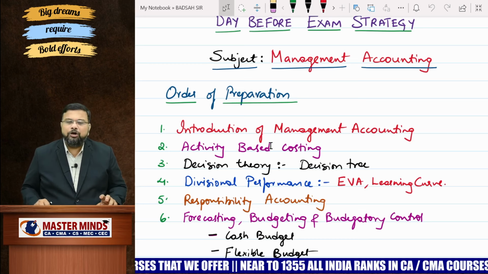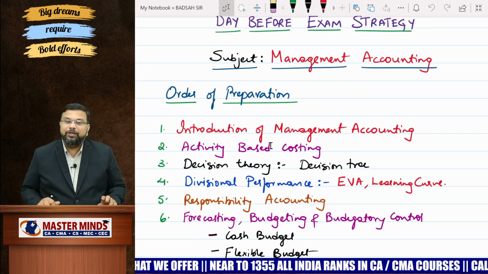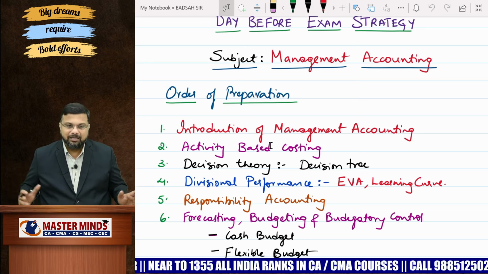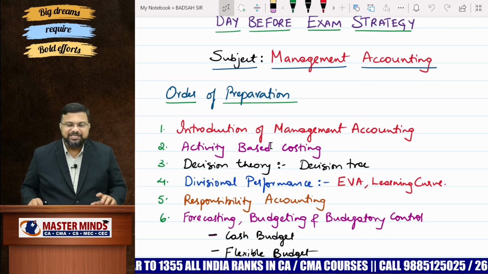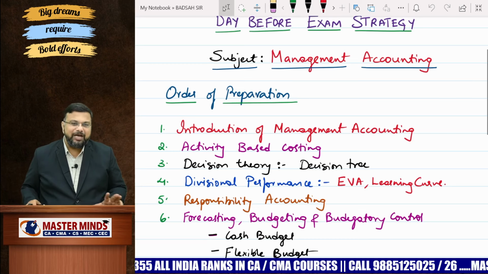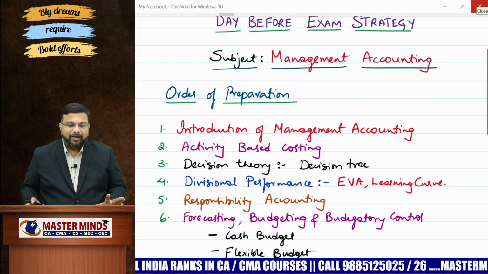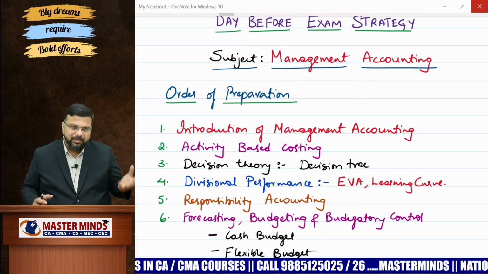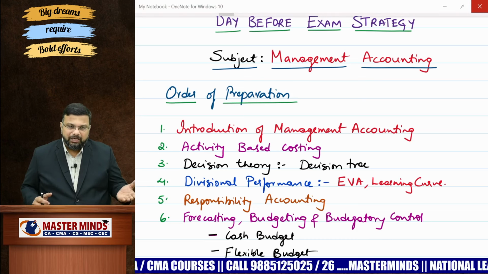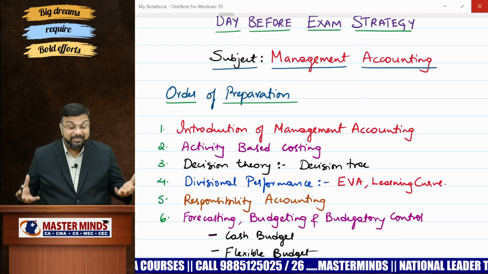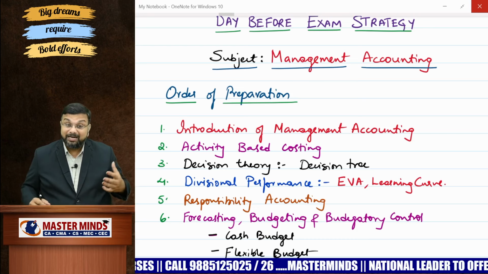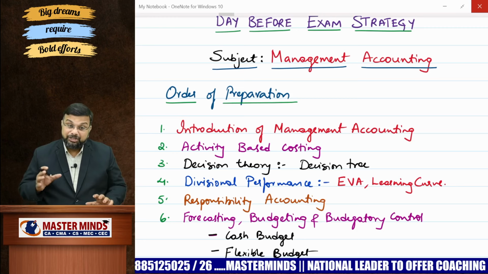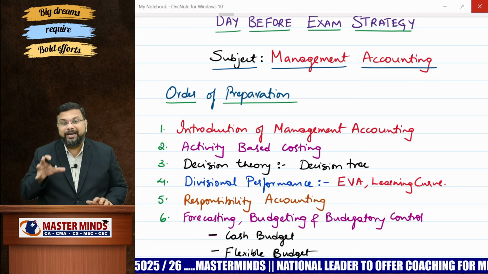And I'm not saying to practice each and every problem. You can't do that now. You don't have that kind of time. You have only 10 to 11 hours hardly to prepare for the paper. Once it is done, go through the Decision Theory chapter. We have only a few problems there. We will cover decision making under uncertainty, decision making under risk, right? And decision tree. Focus more on decision tree.